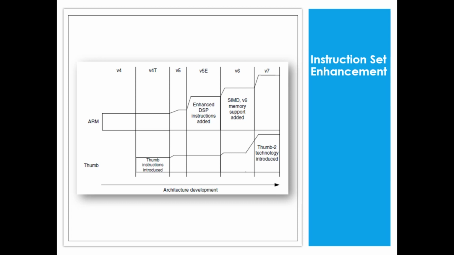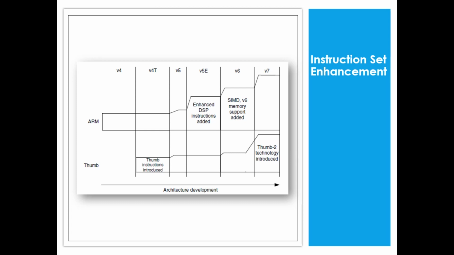Coming to the next slide, here I have put up another figure, which is named instruction set enhancement. This enhancement and extension of the instruction set used by ARM processors has been one of the key driving forces of the architecture evolution. Architecture evolution doesn't come without enhancement of instruction sets. What do we mean by instruction sets? The way of addressing or programming.